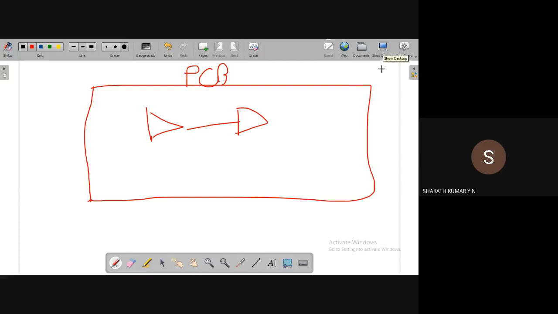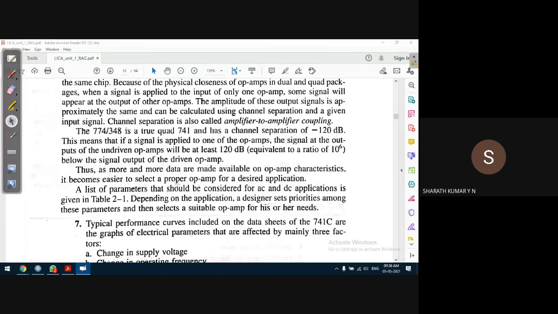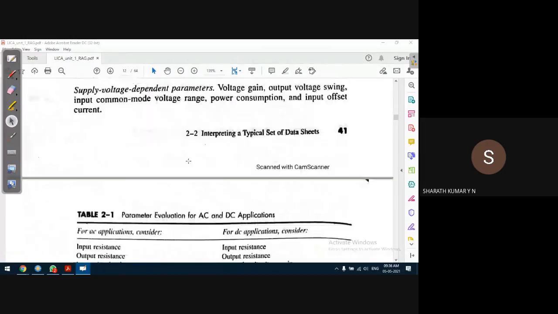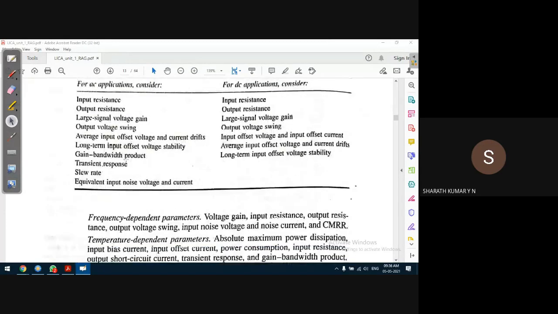For timing, we don't discuss integration of op amps, so let us not discuss this channel separation. It is not significant here. When we go for PCB fabrication, that will matter. Otherwise, it's okay. Next, supply voltage dependent parameters.